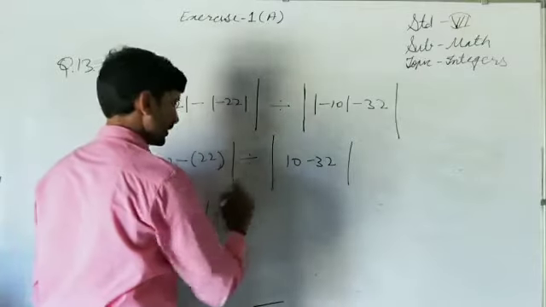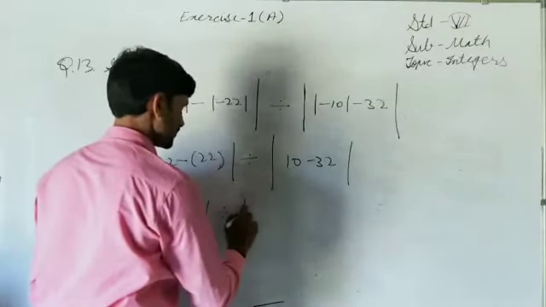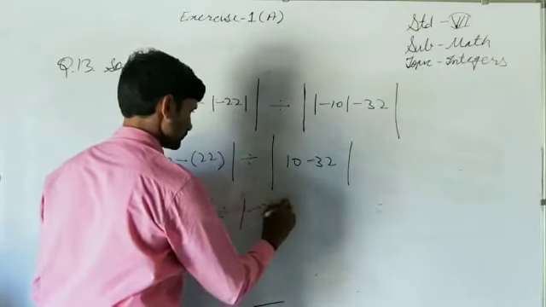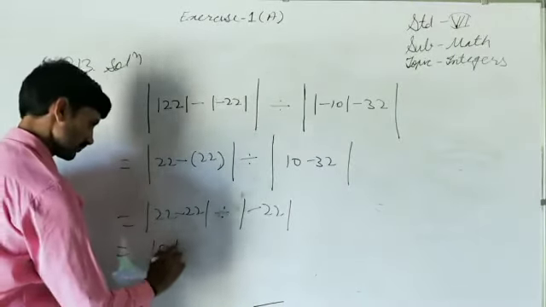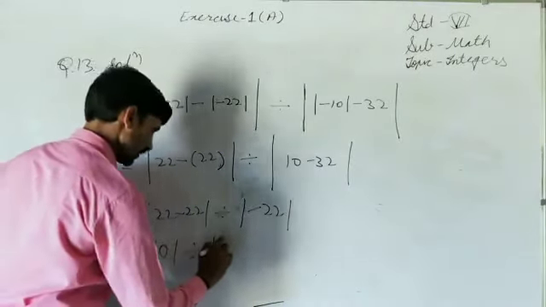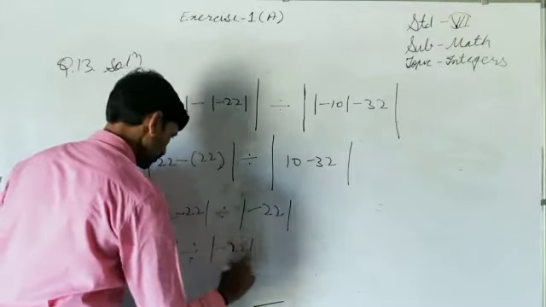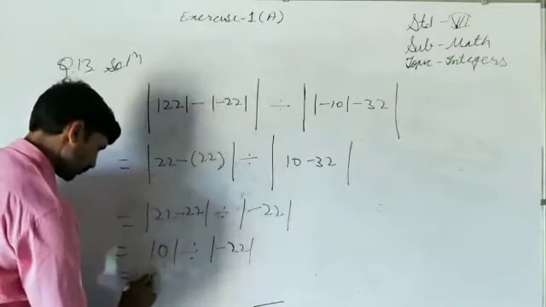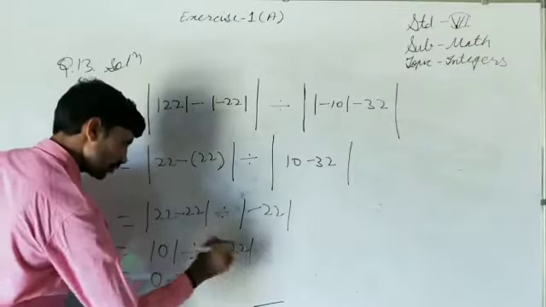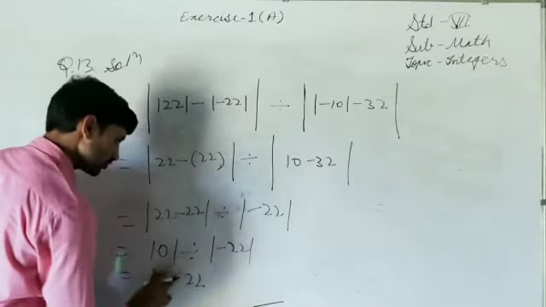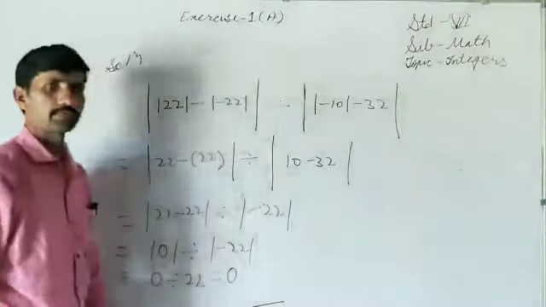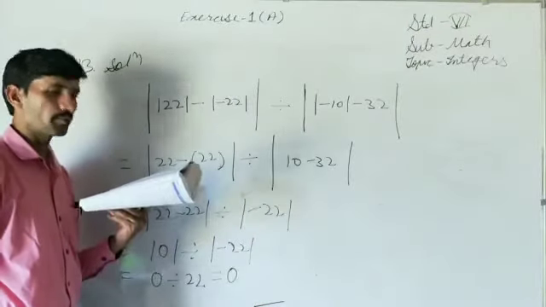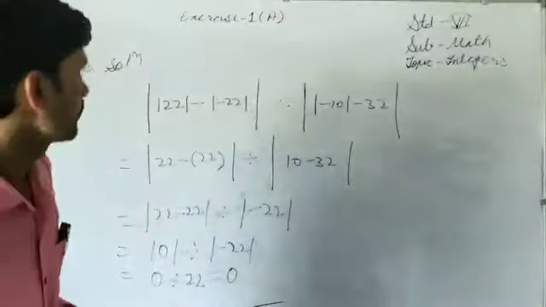Divided by 10 minus 32 is minus 22. And 22 minus 22 is 0. Divided by the absolute value of minus 22. Absolute value of 0 is 0. Divided by the absolute value of minus 22 is 22. So 0 divided by 22 you will get 0. So the C option is correct in this question.